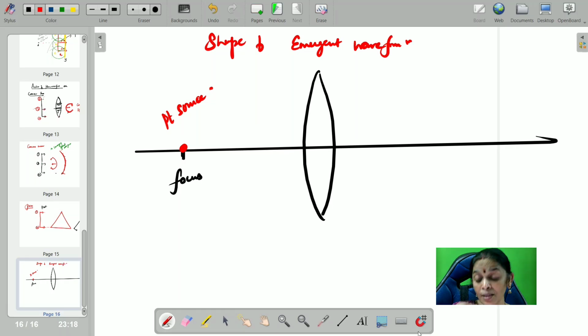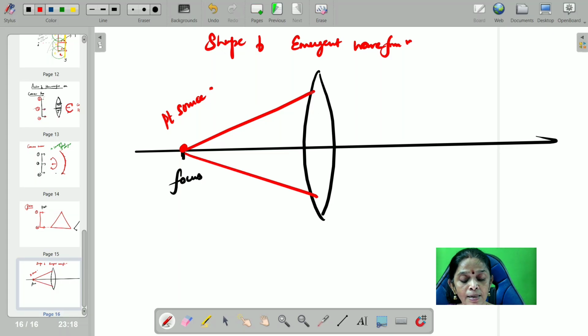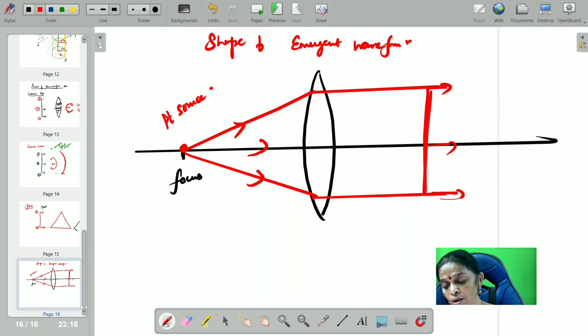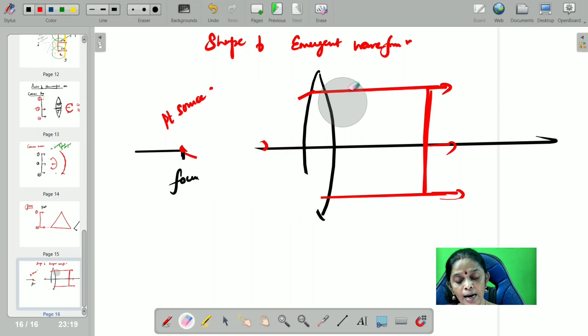We know that the ray of light from the focus, after reaching this convex lens, goes parallel to the axis. When it is going parallel, what is the shape of the wavefront you can get? You can get a plane wavefront. So therefore, you need not draw all that. You can just erase it. Now you understand that you get a plane wavefront.